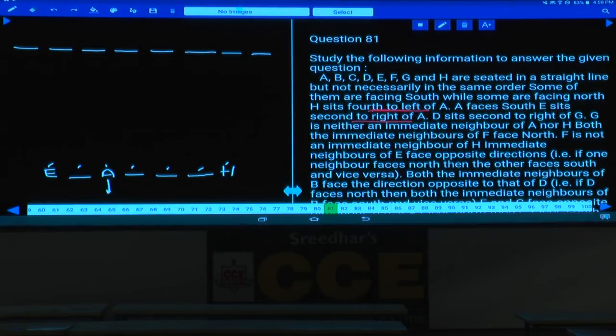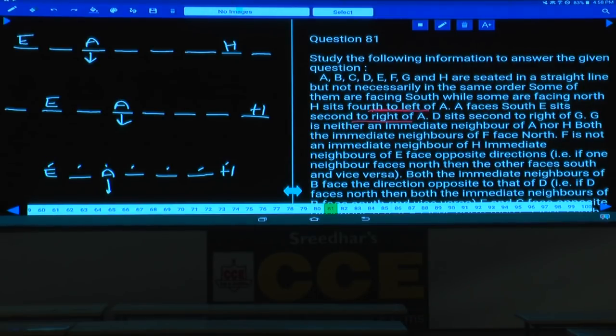We can start with E at this place. E, blank, A is facing south, and 1, 2, 3, H will be here. That is one possibility. And in the second possibility, 1, 2, 3, 4, 5, 6, 7 and 8. If E is at the second place, A will be here and H will be at this end. Hence in total we have only 2 possibilities.